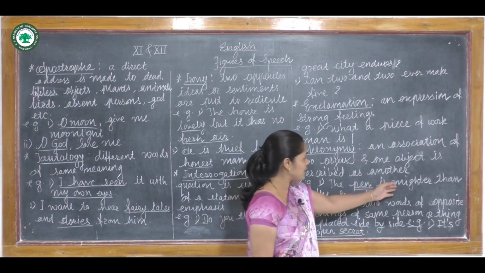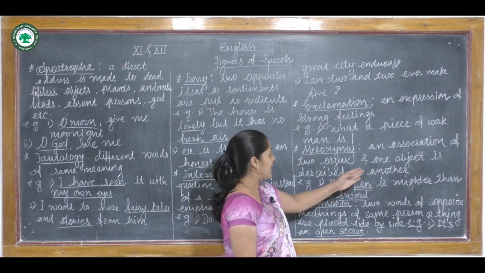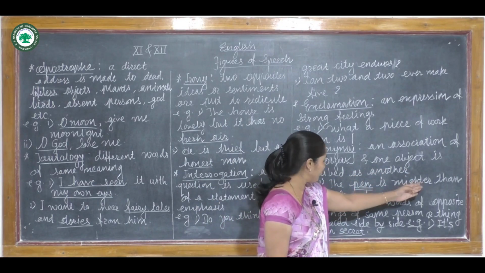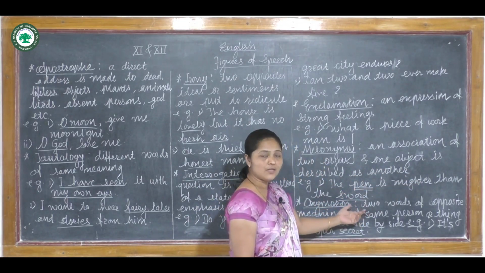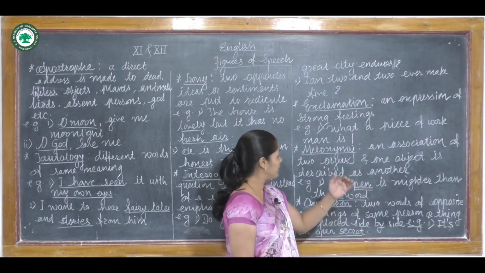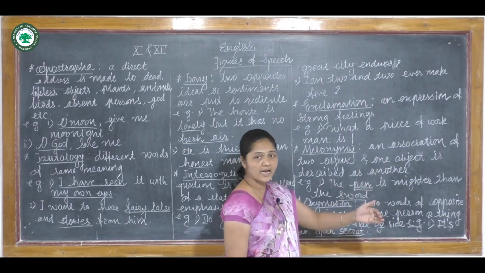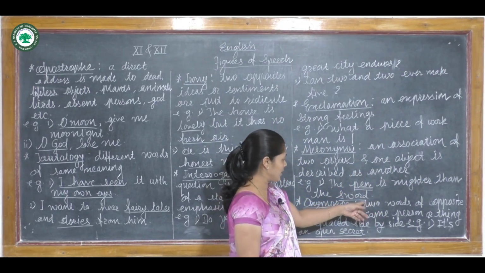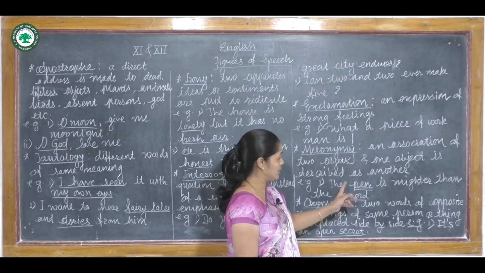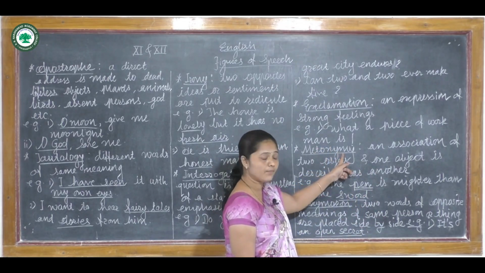Here pen is used for the writer and sword is used for the soldier. Mightier means more powerful. What is the meaning of this sentence? That the writer is more powerful than the soldier. So in this sentence, instead of the writer, the word pen is used, and instead of the soldier, the word sword is used. So we can say the figure of speech is metonymy.